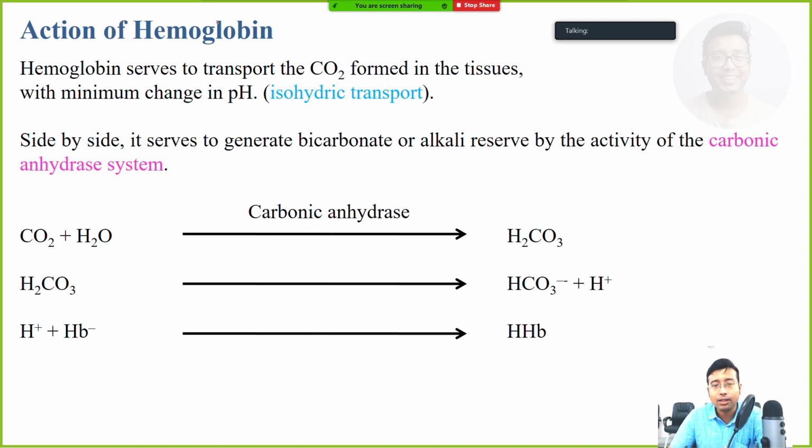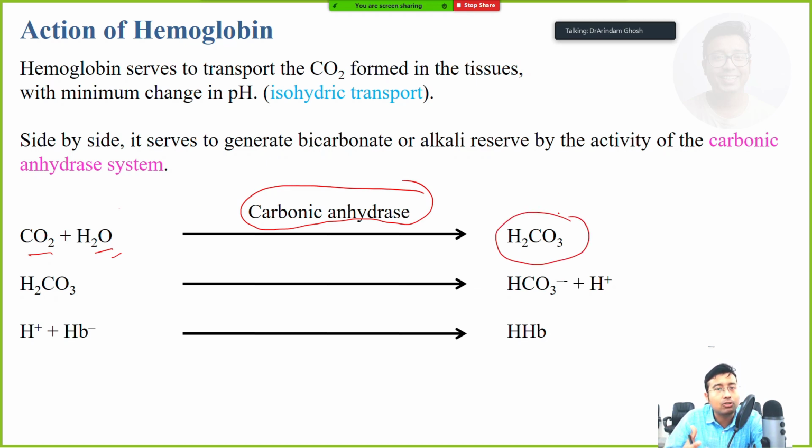Okay, so you need to know the carbonic anhydrase enzyme, very important. It is actually a reversible enzyme, it can work in both ways. So CO2 plus H2O combines to form carbonic acid. We have been telling this since long, since we started this class, since we started the bicarbonate buffer. This is done by the enzyme carbonic anhydrase.